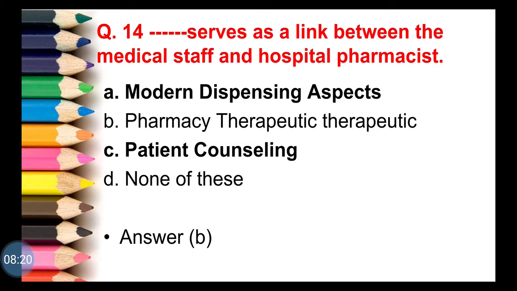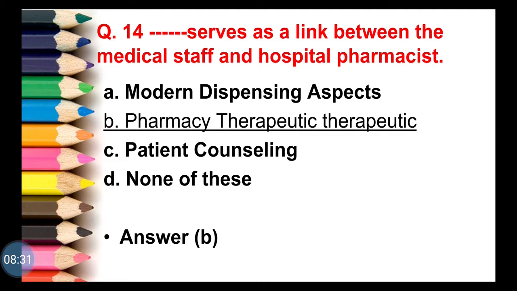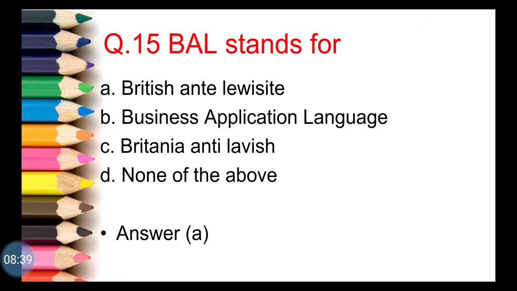Third option is patient counseling. And fourth one is none of these. So for this question, correct answer is pharmacy and therapeutic committee, that is option B. And this committee is also called as a PTC, pharmacy and therapeutic committee.